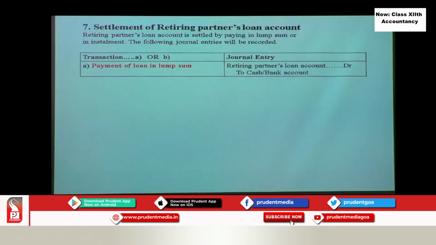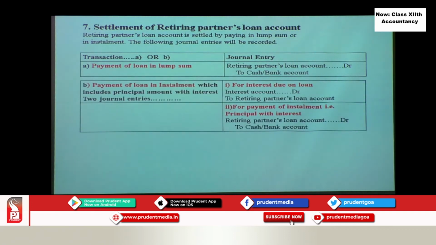But if it is paid in installments, then we have to take into consideration the interest due for the period till the amount is actually remaining as loan, meaning pending. For that particular period we have to calculate the interest, and that percentage will apply depending on the agreement of the partners.